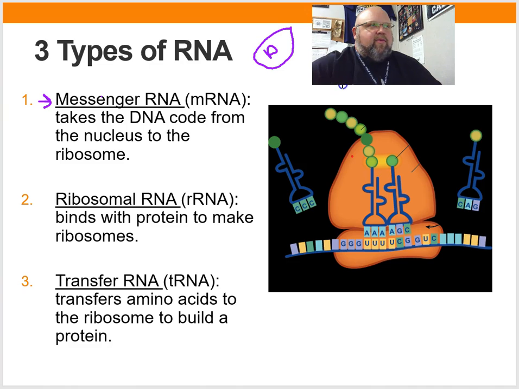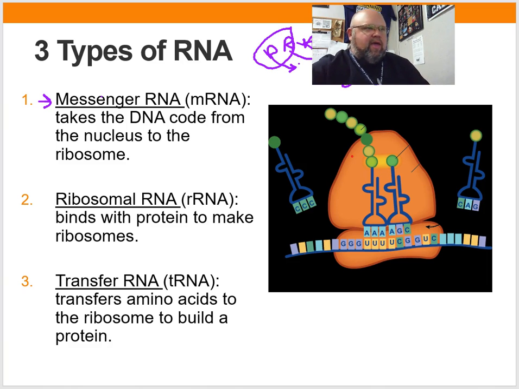We've got our weird shaped ribosome here. I need this code to get to the ribosome. I need to know what that code is. So instead of the DNA coming out, we make a copy of RNA, which is a single strand. It can leave the nucleus and go to the ribosome. That's messenger RNA. It's taking the message, the code, to the ribosome.